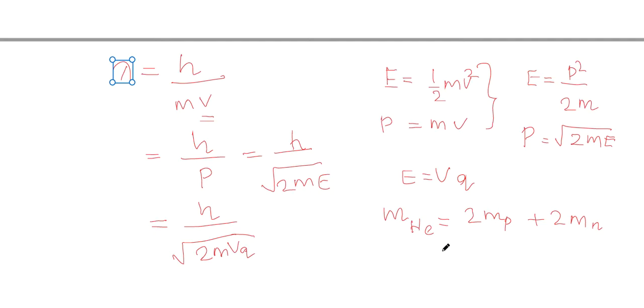It's given the mass of proton and neutron, which are equal, so that is 4 into 1.67 into 10 raised to minus 27. This becomes something around 6.68 into 10 raised to minus 27 kilograms. So now you substitute here.